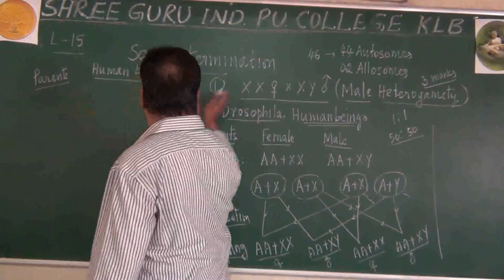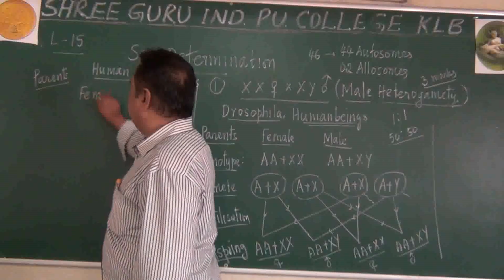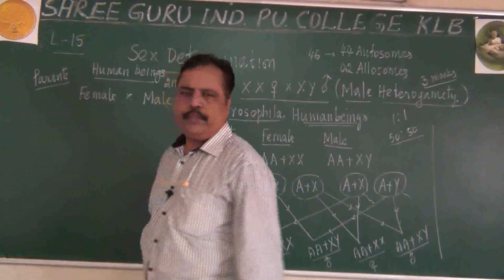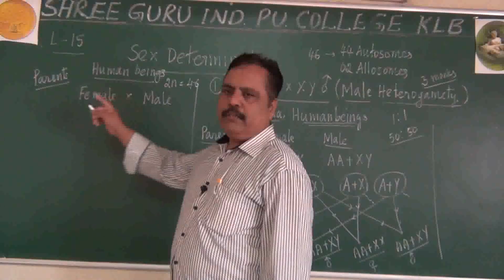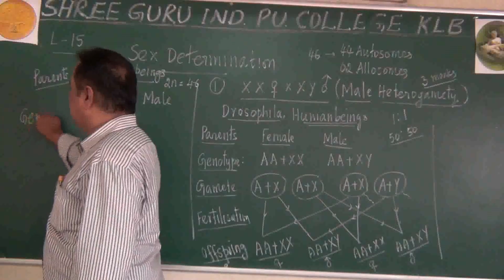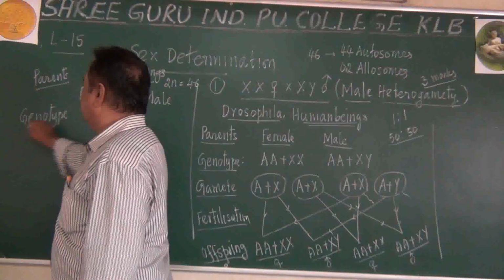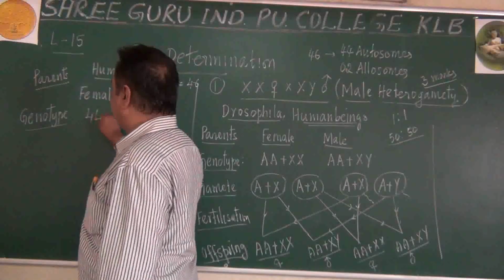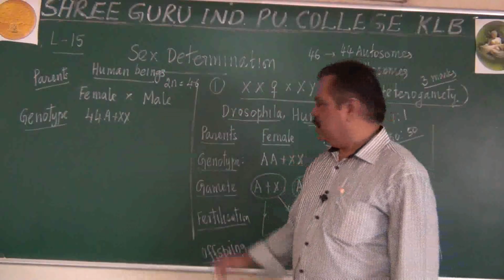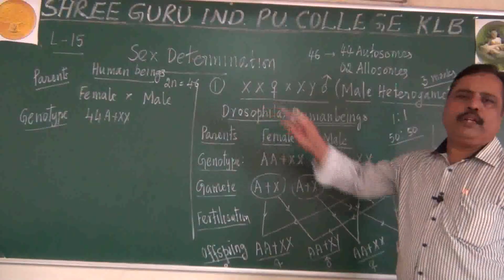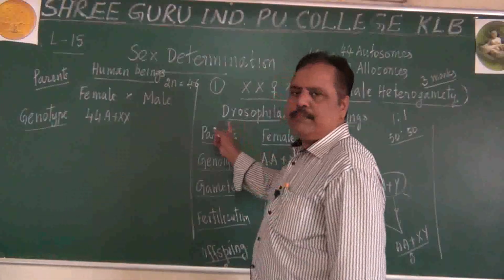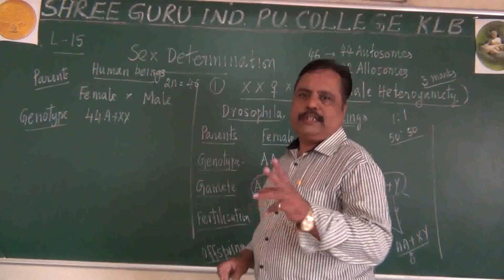One of the parents is female, another parent is male. Let us consider. The female will be having 44 autosomes and 2 X chromosomes. So let me write the genotype of the parent. What is the genotype? 44 autosomes plus XX condition. Do you understand this point? Instead of writing AA, I am writing 44 autosomes, the number of autosomes. Similarly, if it is Drosophila, you can write 6 autosomes plus XX.